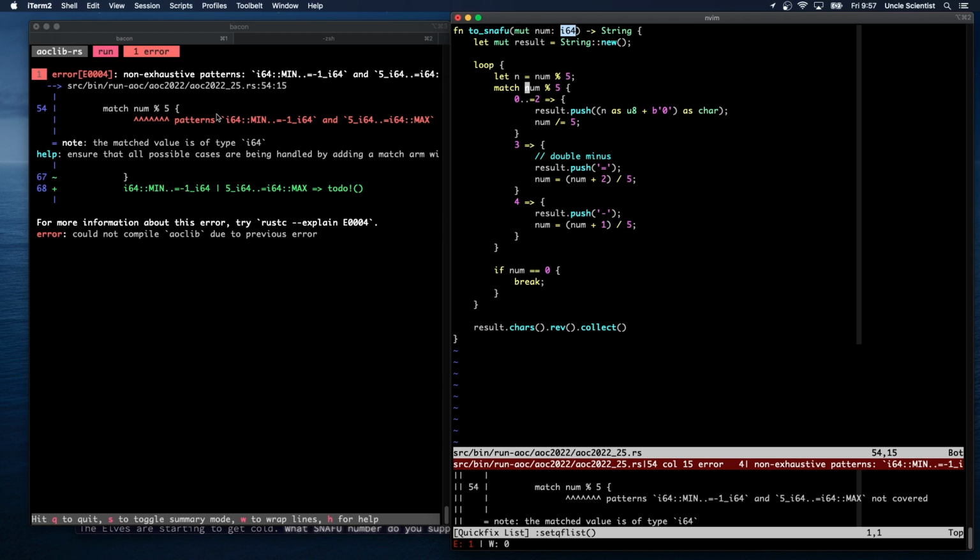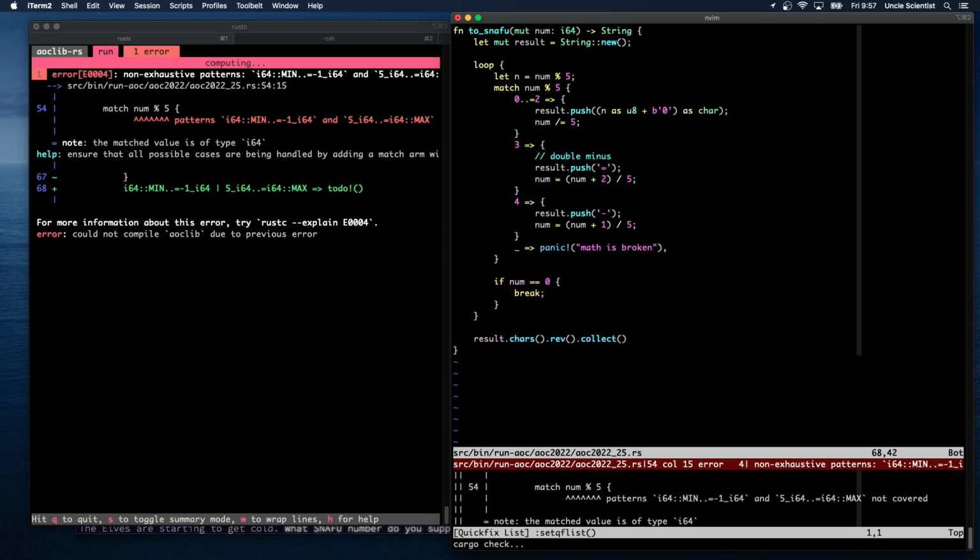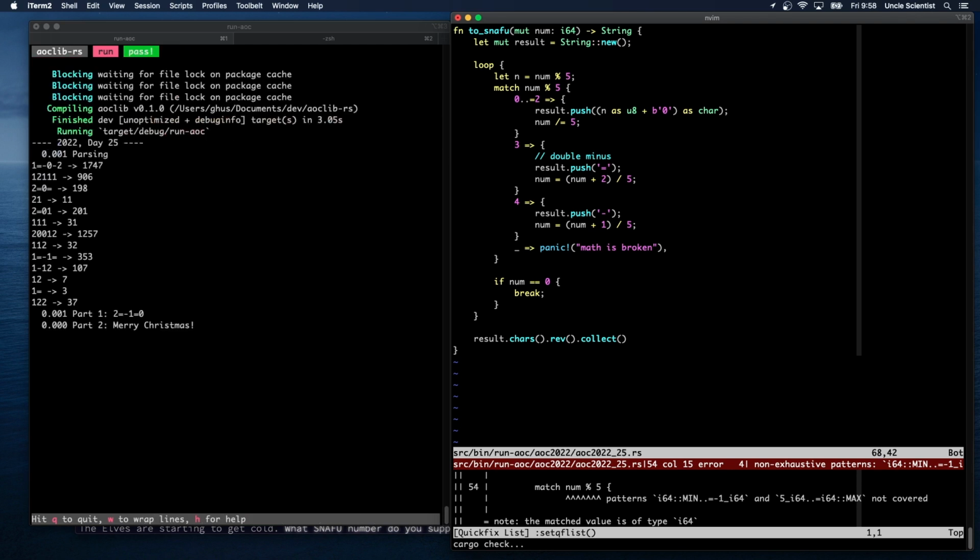But it's thinking, oh, well, you need all the other possibilities, which shouldn't be the case. Math is broken. Oh, and let me switch that back to n.